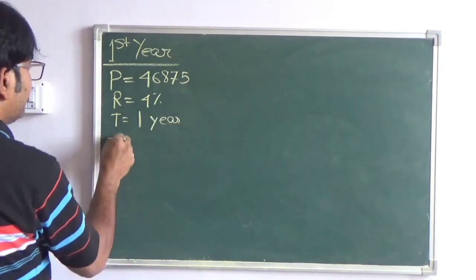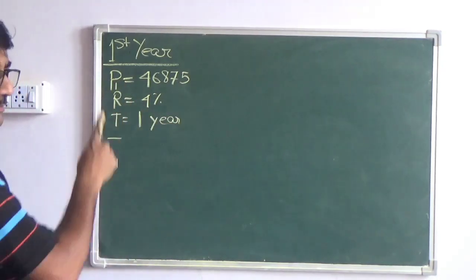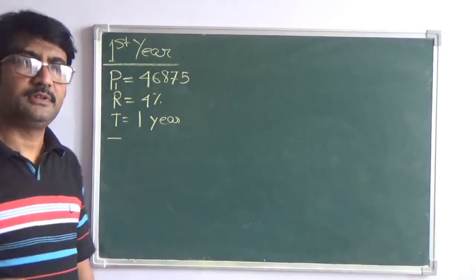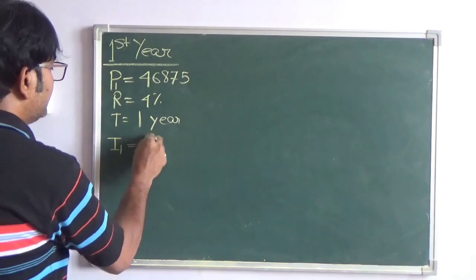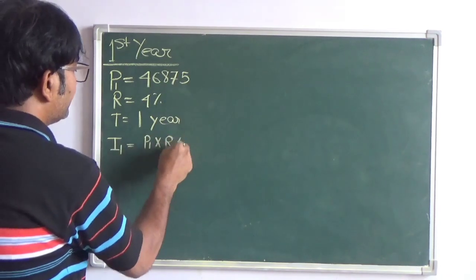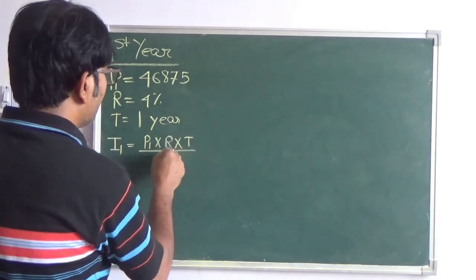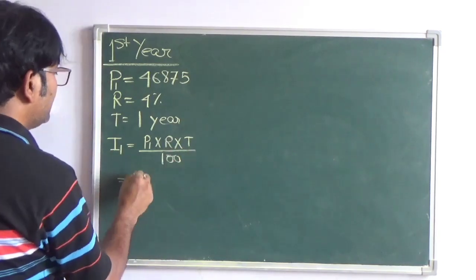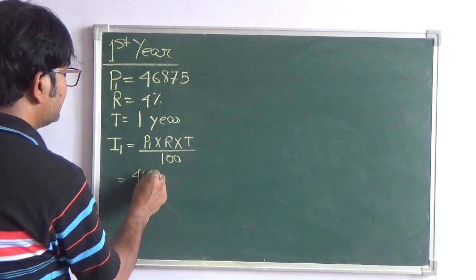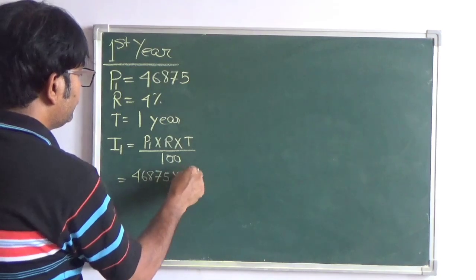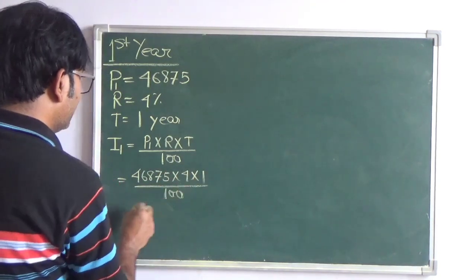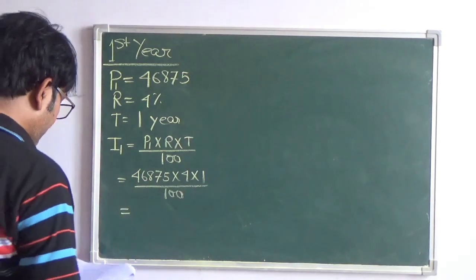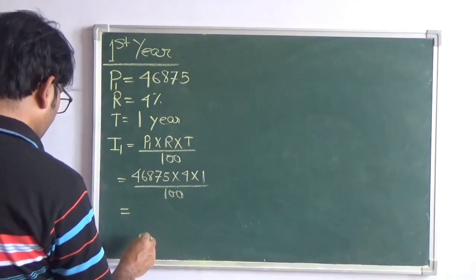Let us denote the principal for the first year by P1. So interest for the first year I1 is P1 into R into T by 100. So P1 is 46875 into 4 into 1 by 100, and after calculation, I am writing it on the board, that is coming to